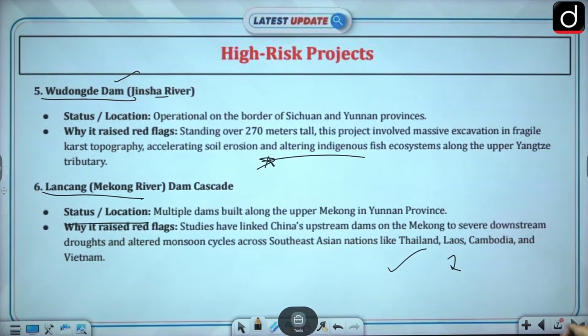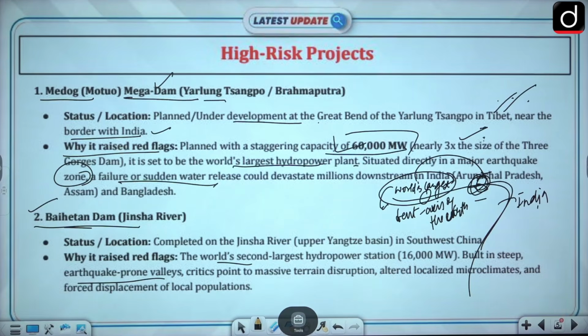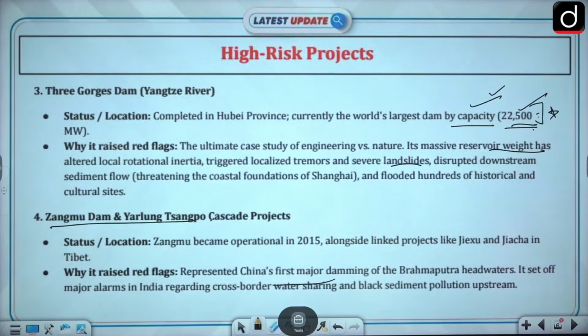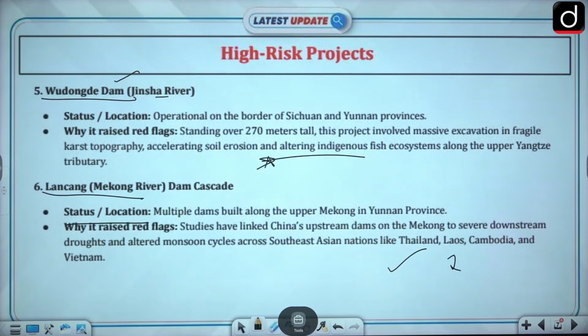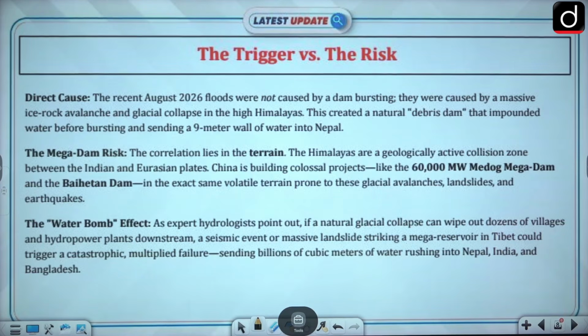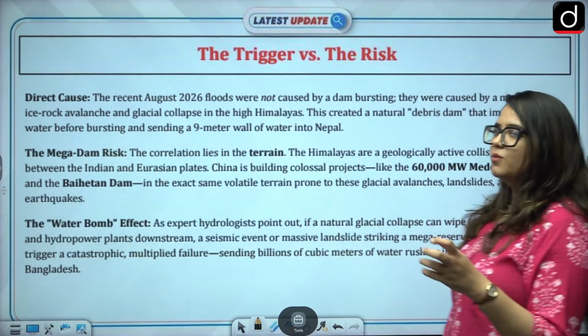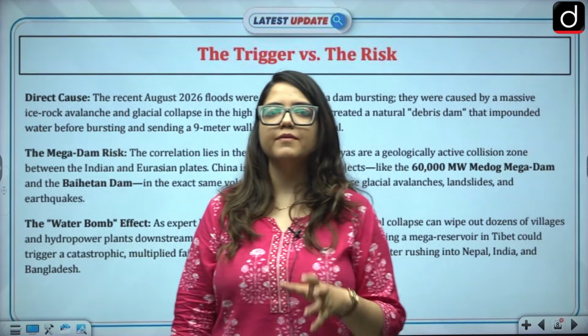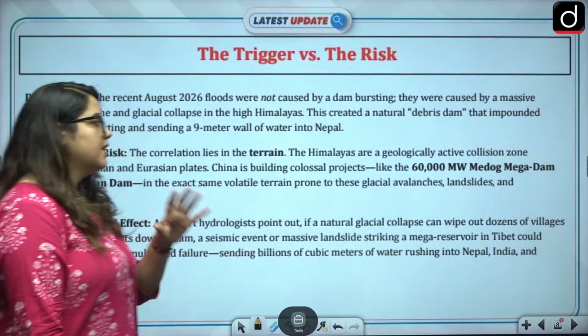These are the high-risk projects that China has. The 6 projects that we have discussed: Medog, Baihetan Dam, the Three Gorges Dam, Zangmo Dam, Wudong Dam, and Langkang, right? To understand the trigger versus the risk, what kind of trigger they have and what kind of risk they possess, let's understand this.